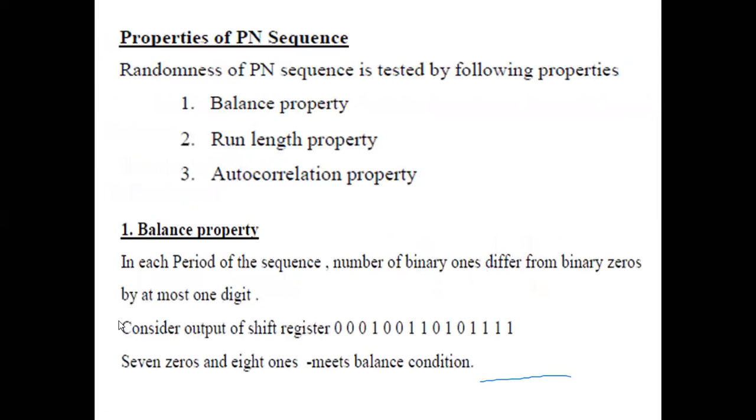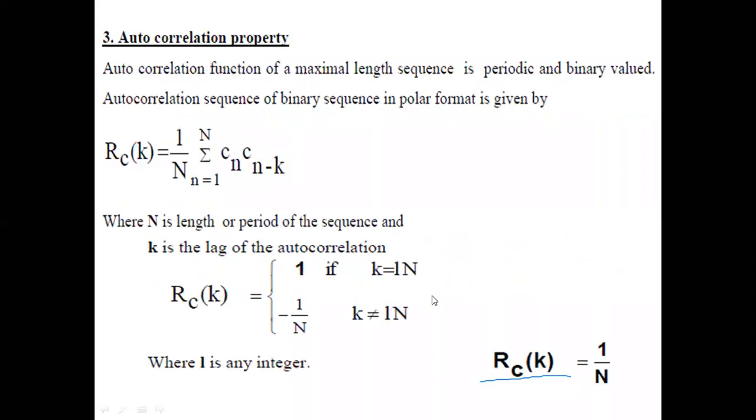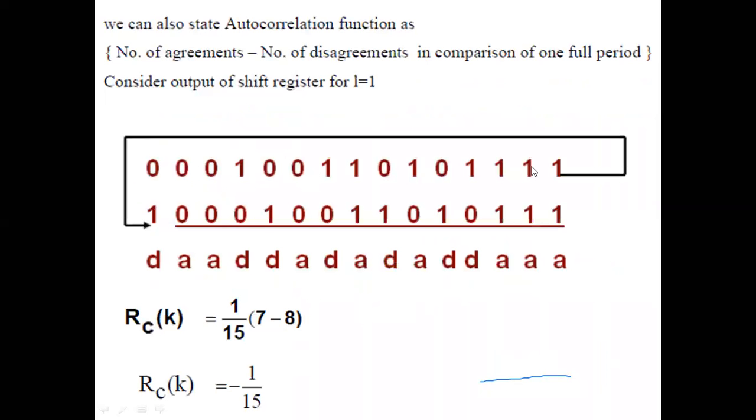We tested the balance property and the run length property, and now we look at the autocorrelation property. Whatever the sequence is, just do one shift of the sequence and write it down below. After one shift, the last bit you bring over here at the